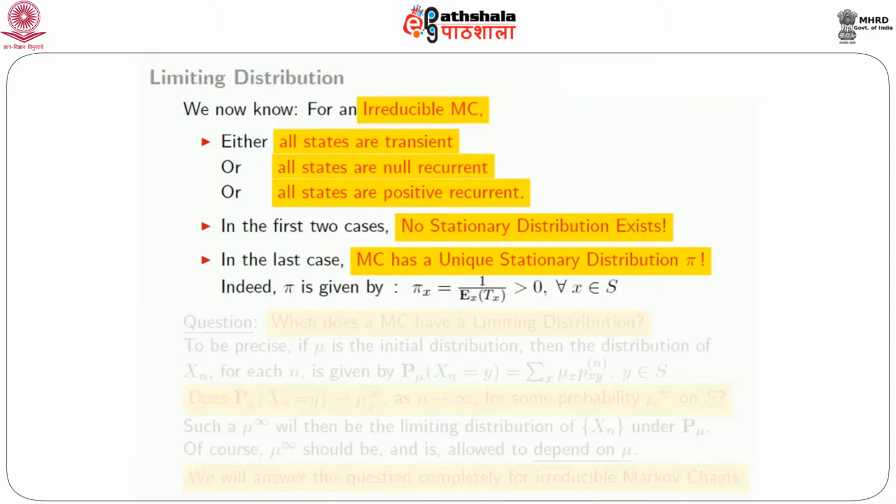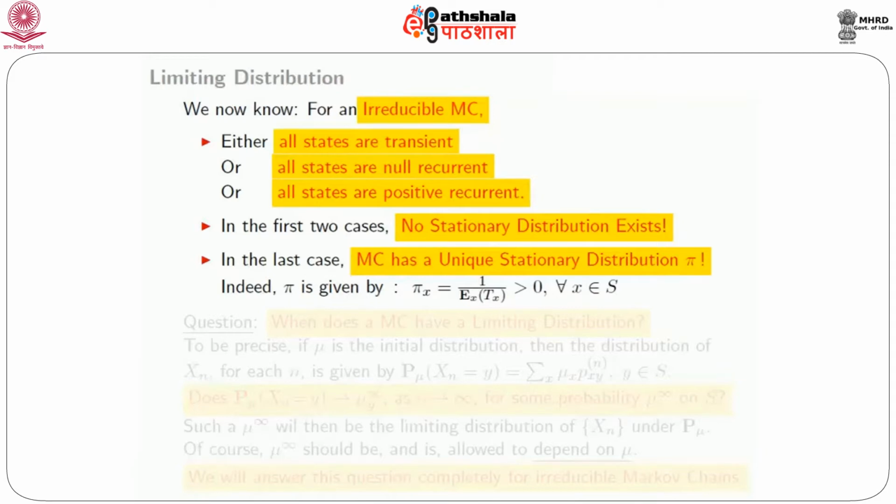In the last case, the Markov chain has a unique stationary distribution pi, and in fact, pi is given by this formula, that is, for any x in S, pi x is the reciprocal of the expected return time to x starting from x.